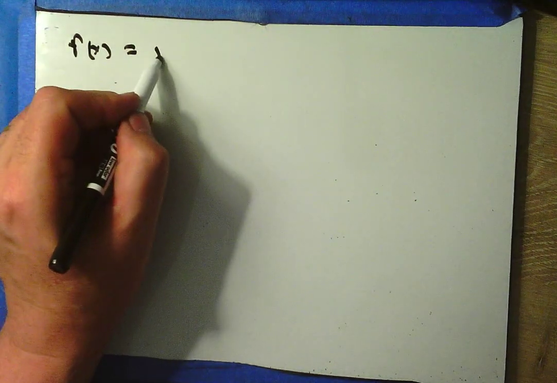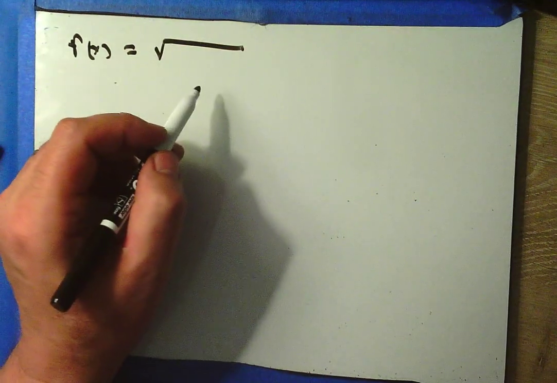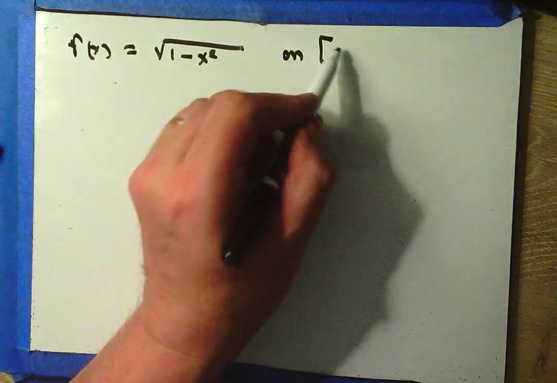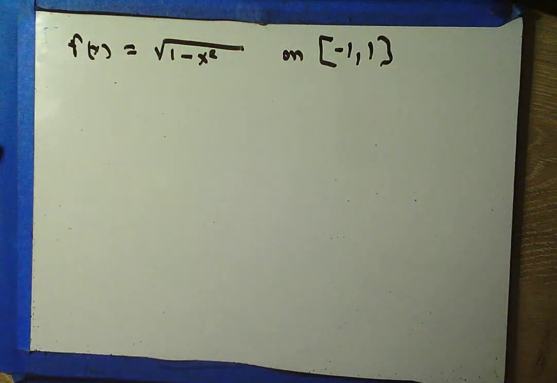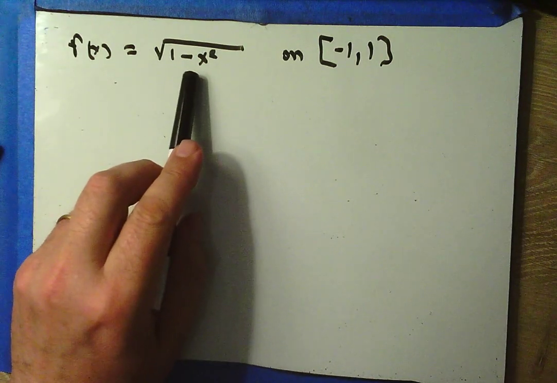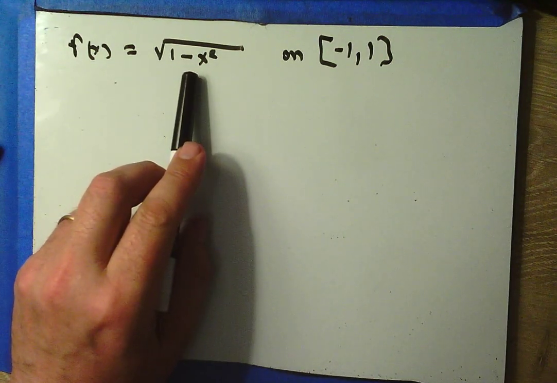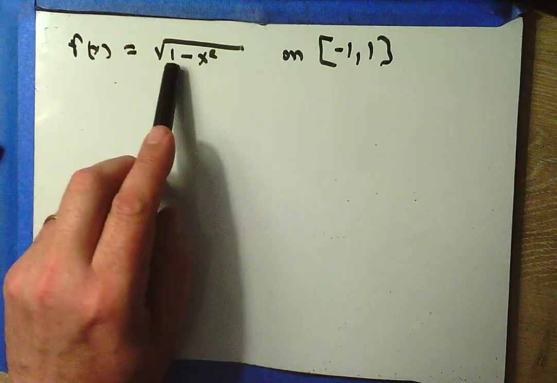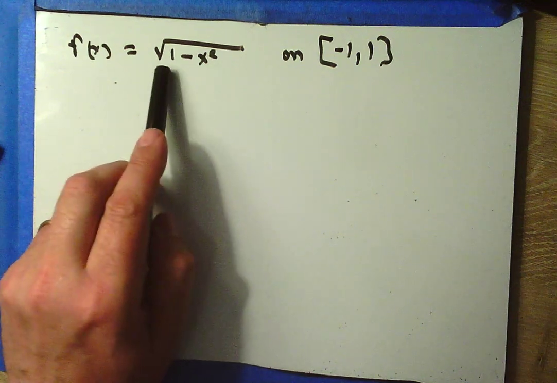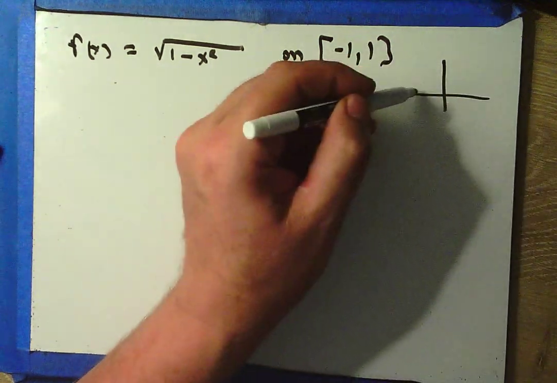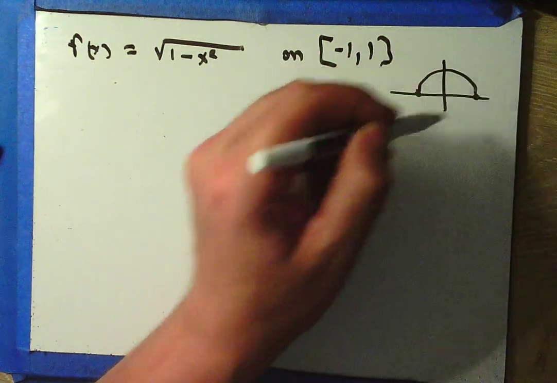We're given f of x equals square root of 1 minus x squared on negative 1 to 1. Okay? Now, hopefully you know what this function looks like. You don't make that face. This is a semicircle. It's only the top half of the semicircle. The radius of this semicircle is 1, and this semicircle is centered at the origin. Okay? So graphically, I know I'm looking at this situation.